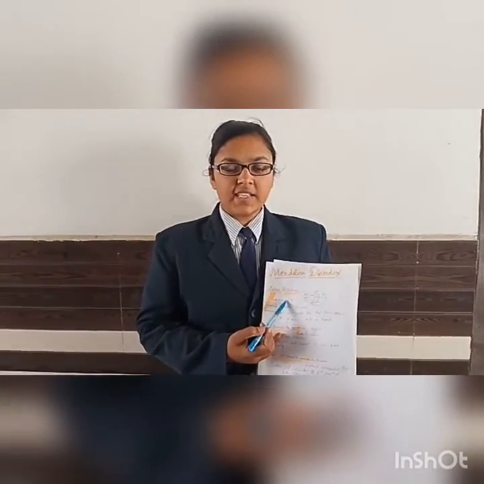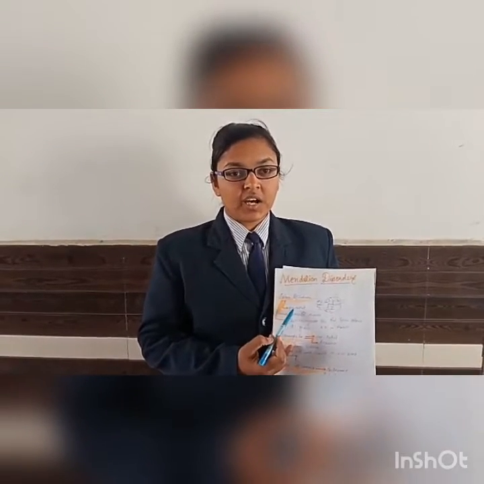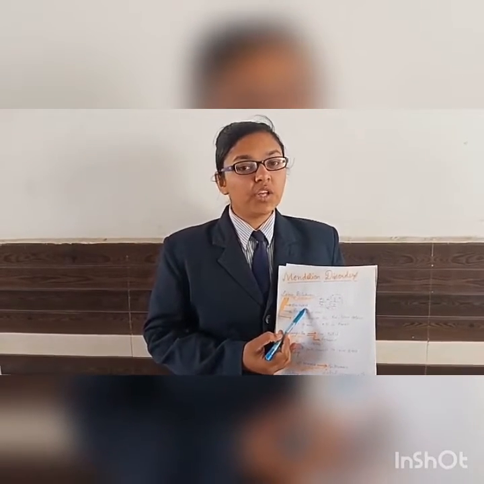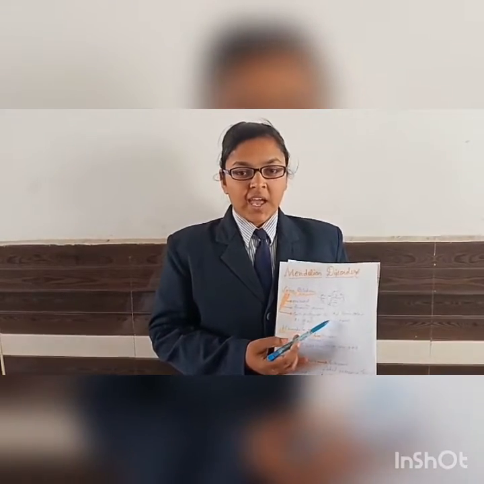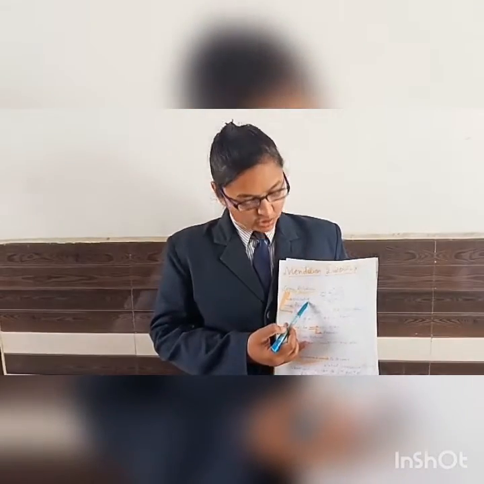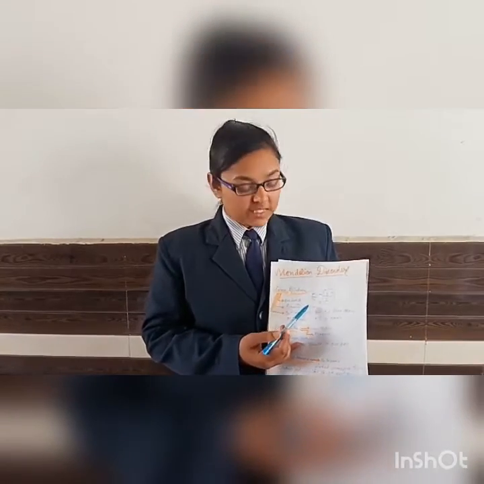Color blindness, as the name suggests, is a condition where we are not able to distinguish between the red and the green color, and this is related to the sex chromosome. What does sex chromosome mean? We know that we have 23 pairs of chromosomes. Among them, 22 are autosomes and the rest one is the sex chromosome. That sex chromosome